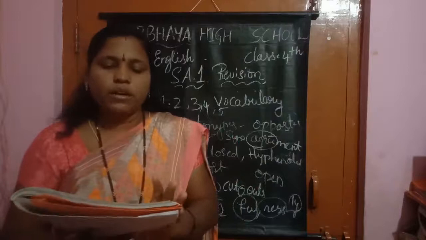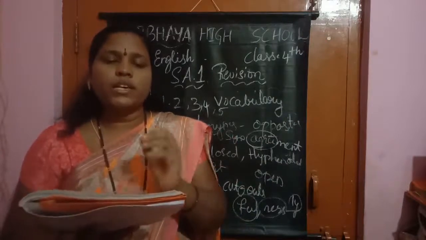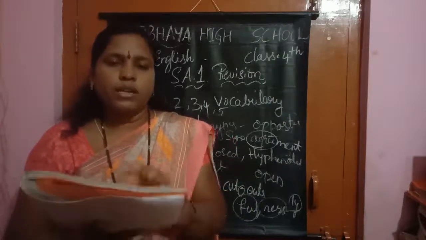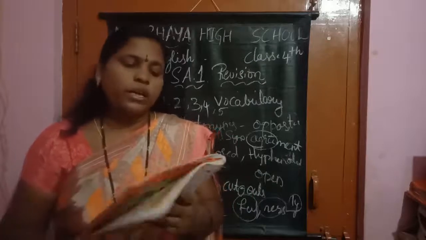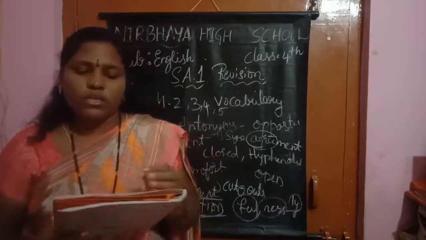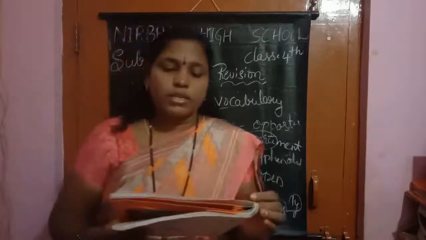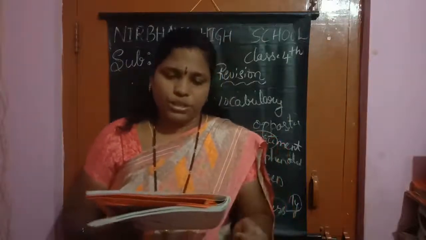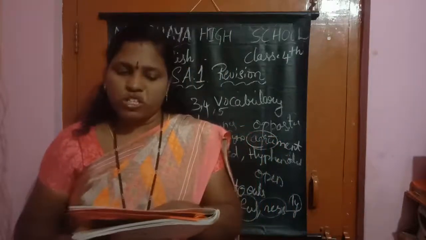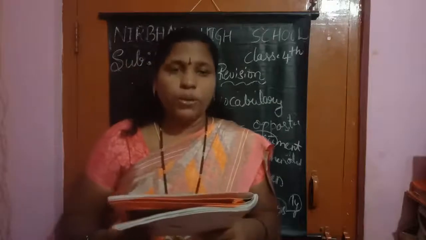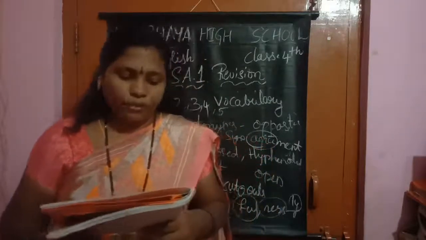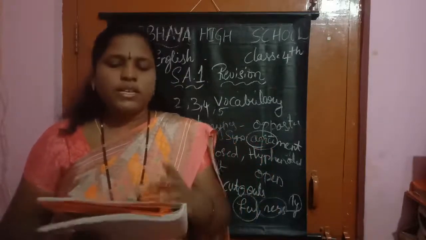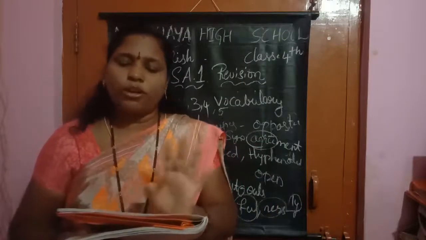What is it, children, here? The dictionary. Using the dictionary, we should write here just to learn the meanings. Understood, children? Search for the following words in the dictionary. Write their meanings and parts of speech. Here, you should write the parts of speech also. Cheerful, adjective; huge; amusing; swiftly; scent; gift. Just the parts of speech, meaning and synonym, you learn, children.